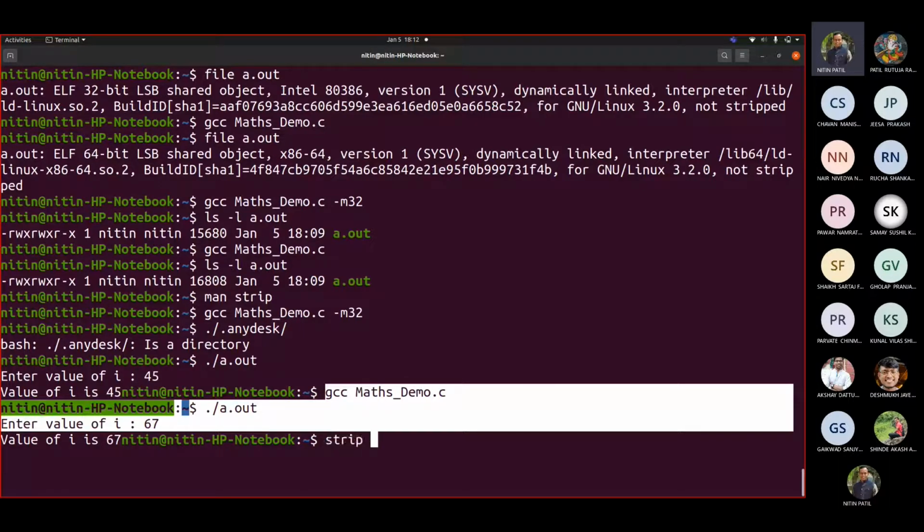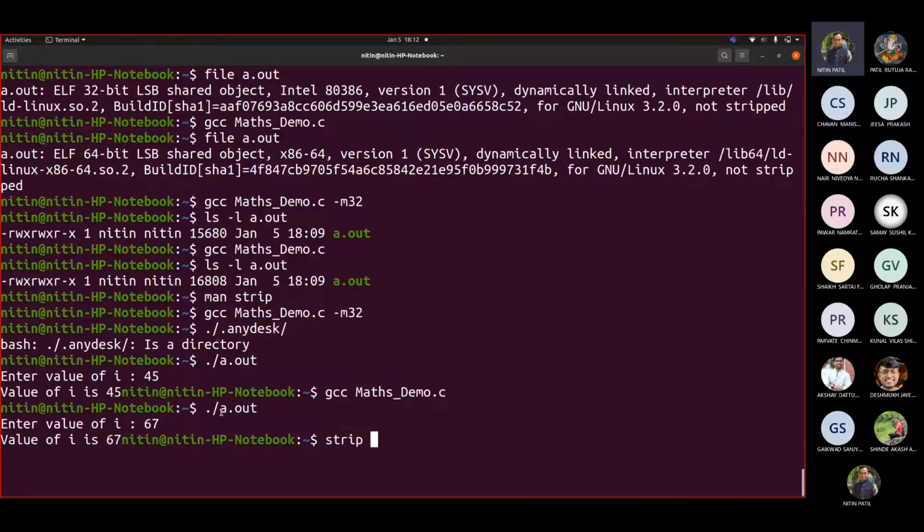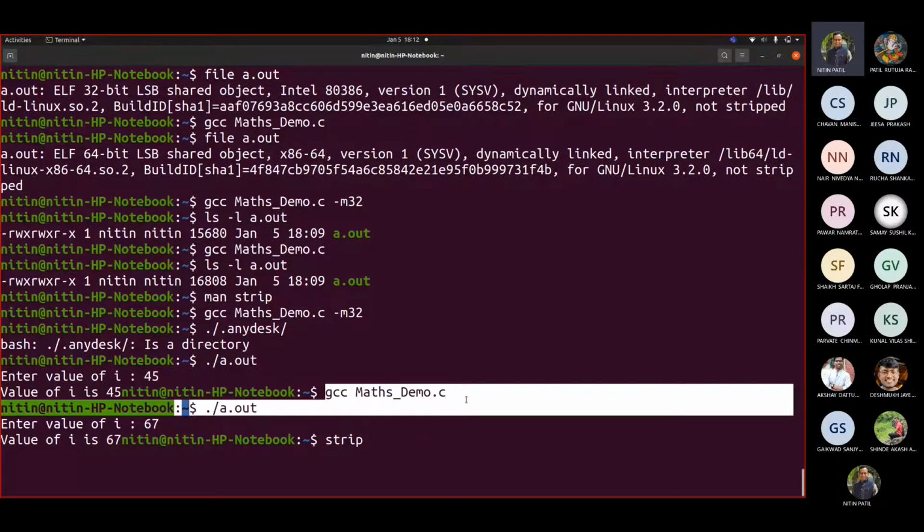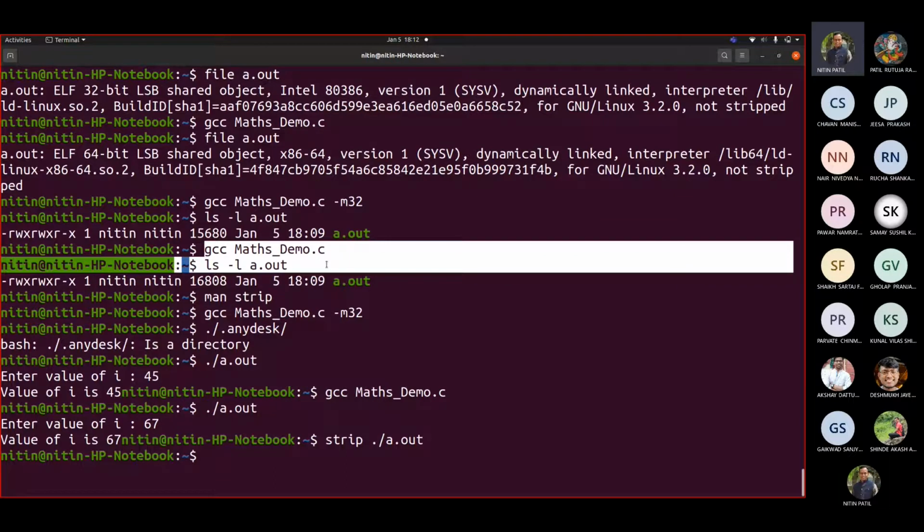So if I use the strip command, I currently have this a.out which is my 64-bit file, correct? On what basis am I saying that? Because I haven't written -m32 here. That's why I can say that it is a 64-bit file. So if I write the executable name, ./a.out. Okay, now recall, this was a 64-bit file generated. And what was the size?